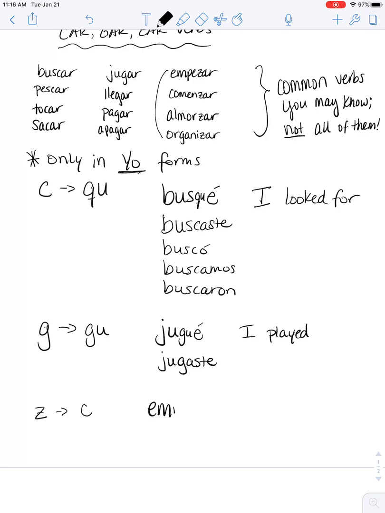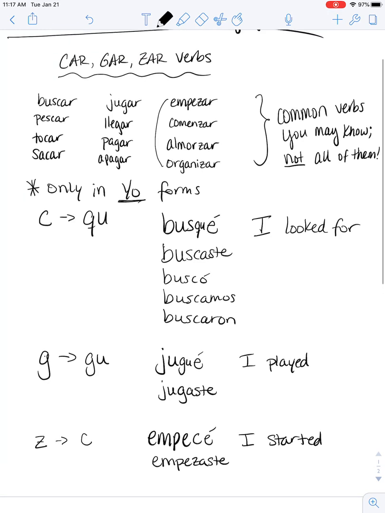So we'll go with empezar. Again, we take off that AR. If we didn't, we'd have empezé. And again, remember, we want that softer S sound. So we take out that Z, we change it to a C: empecé. I started, or I began. And then when you go on to the tú form, it's not needed anymore: empezaste, empezó, empezamos, empezaron.